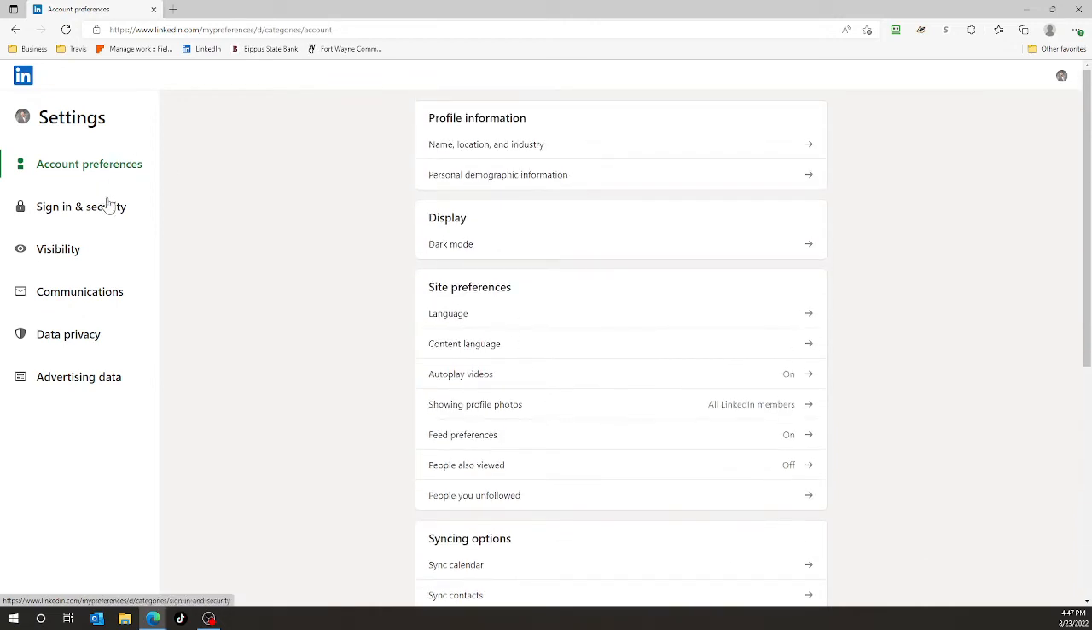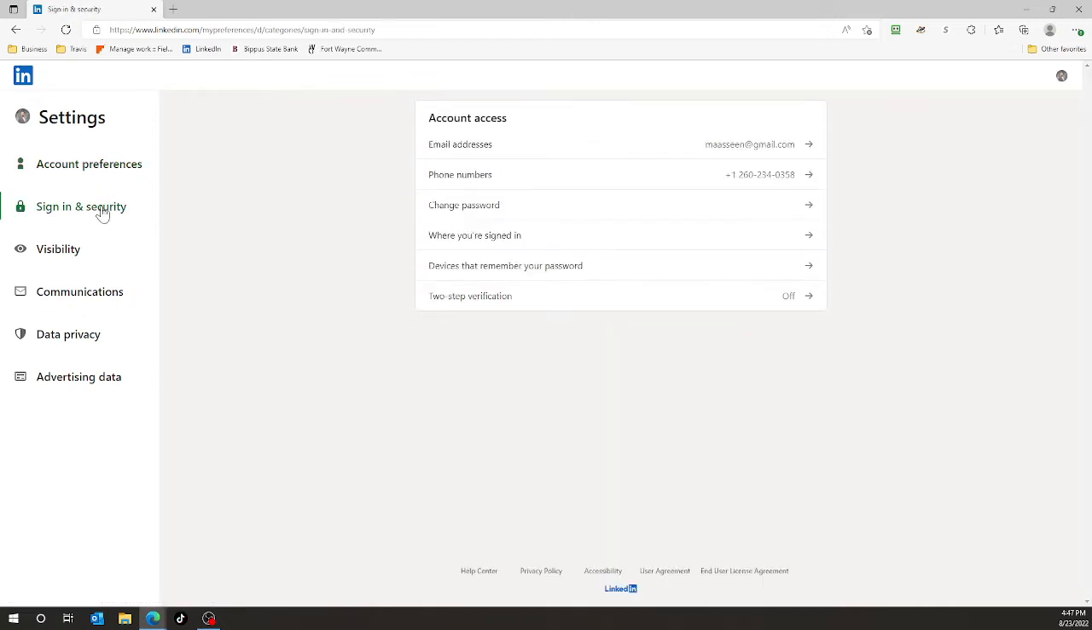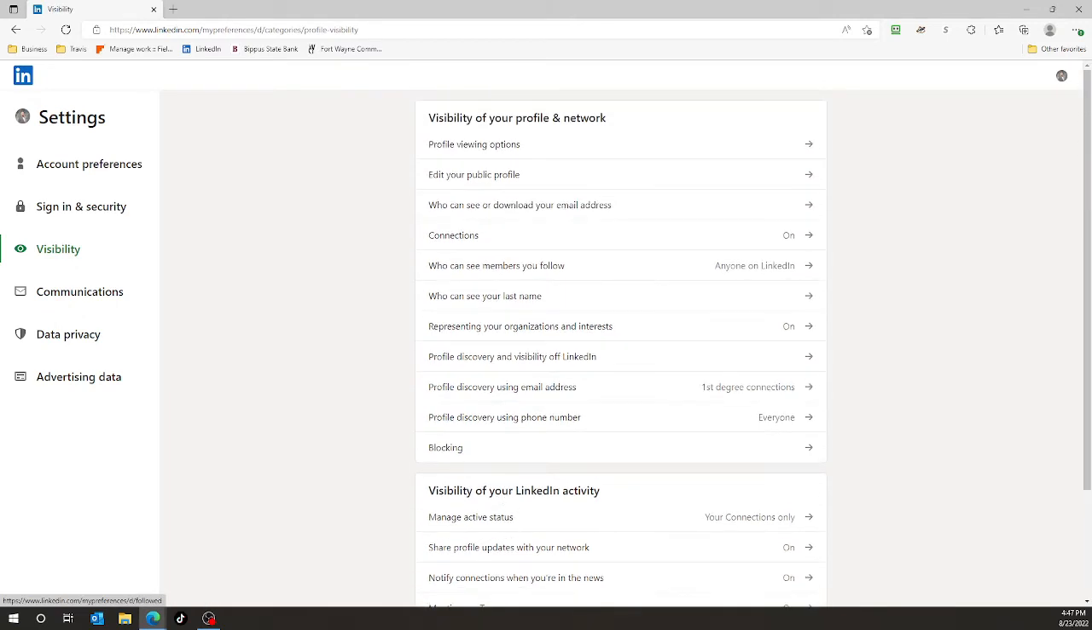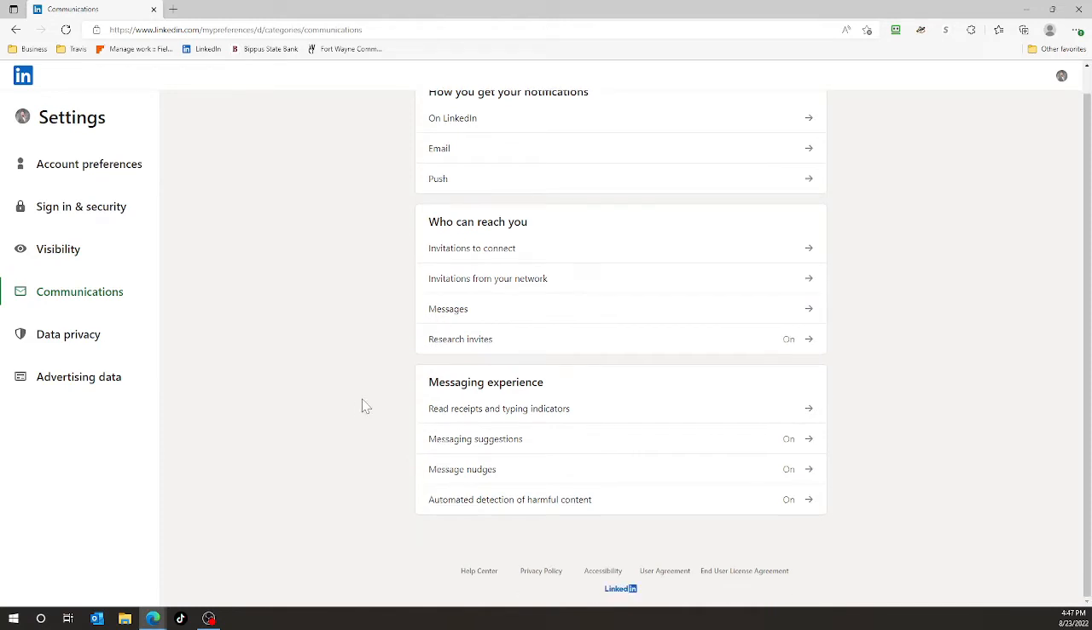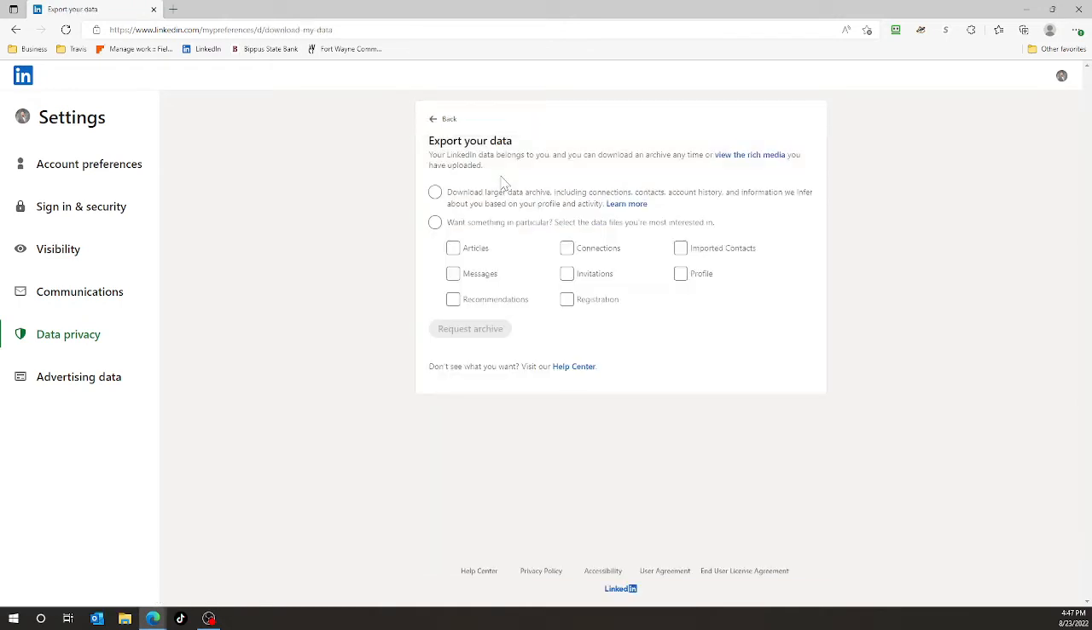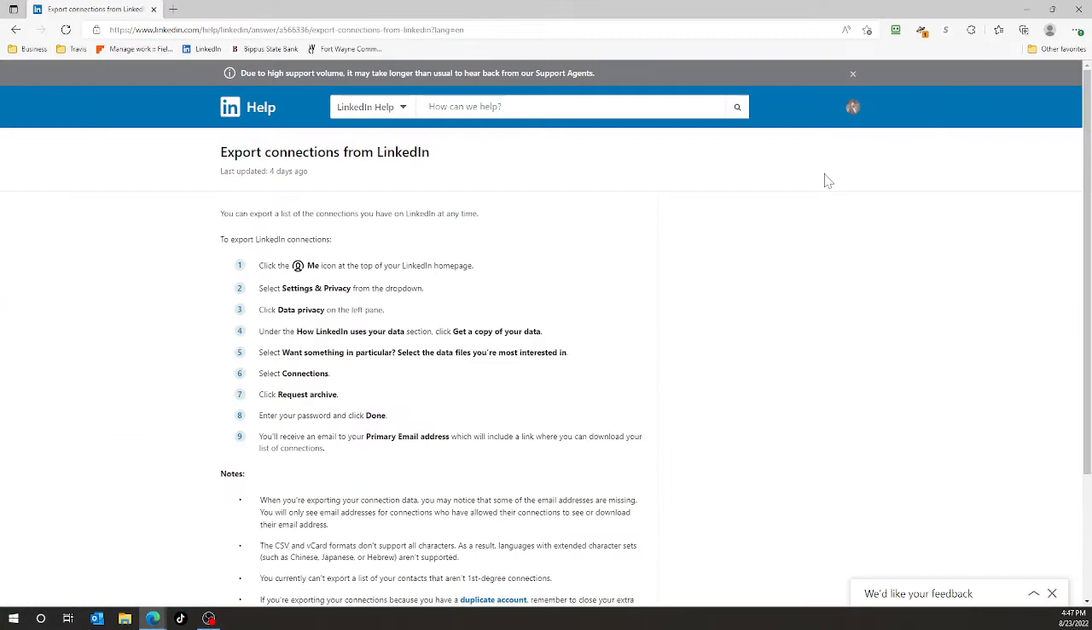Let's see. Sign in and security. Nope. Visibility. So the funny thing is here, let's see if we can. There it is. Okay, so the funny thing is, I was literally reading, and I'll show you just so you can see, I was literally reading from the LinkedIn directions, updated 4 days ago, of how to do this.